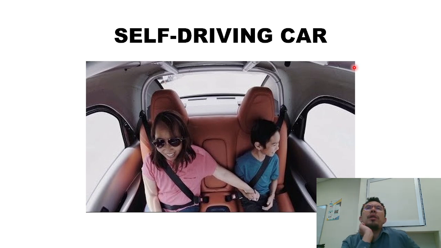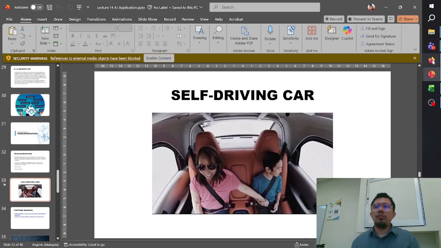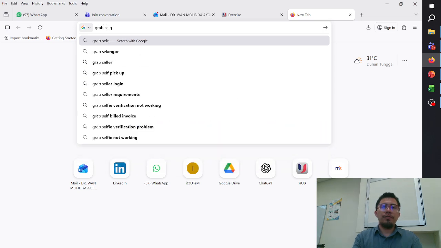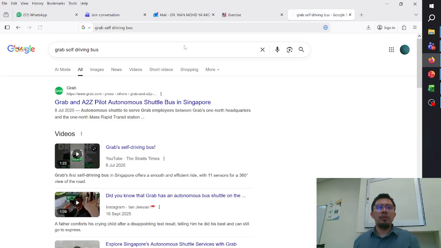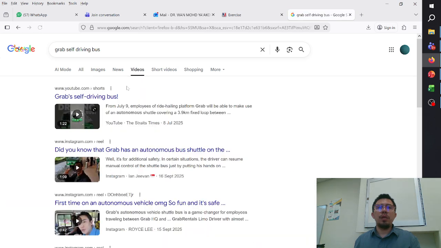In Singapore, they have Grab. You know Grab? So they have a Grab bus, which is a self-driving bus. Okay, you can see at the Google, Grab self-driving bus, like this. So this is the Grab self-driving bus. Maybe we can play a video.